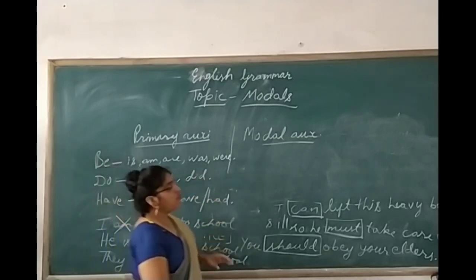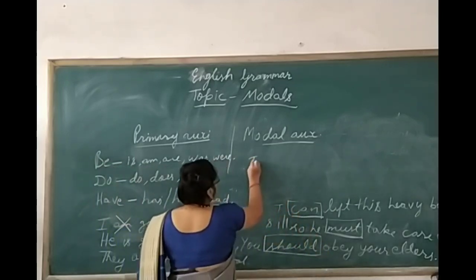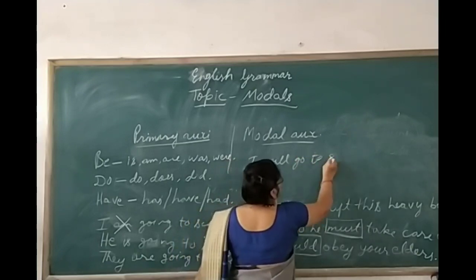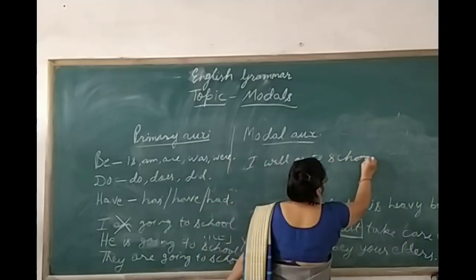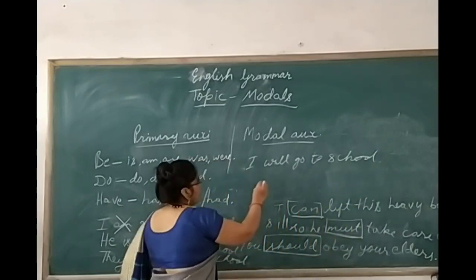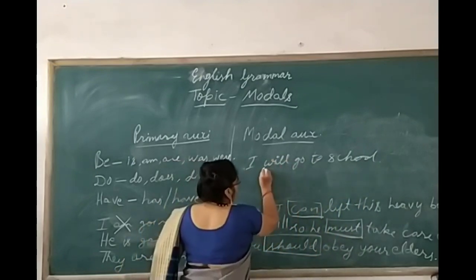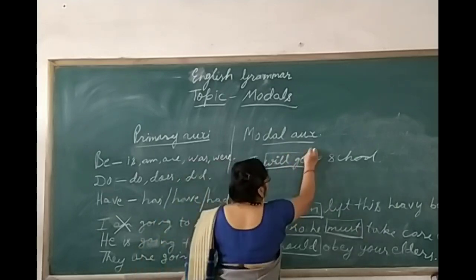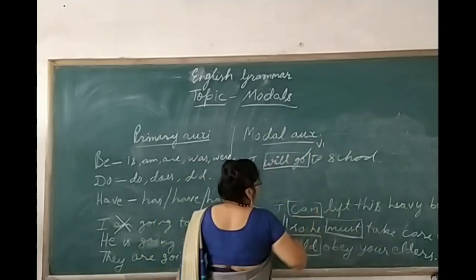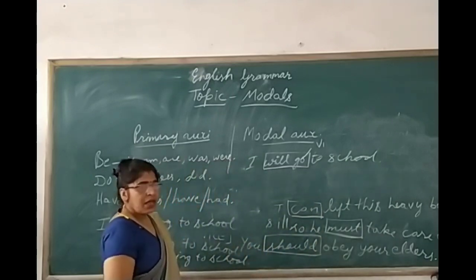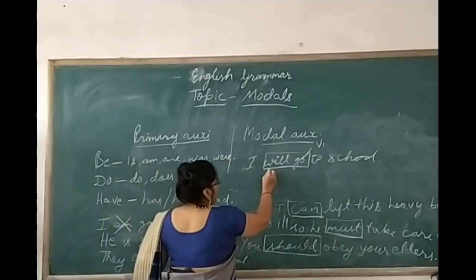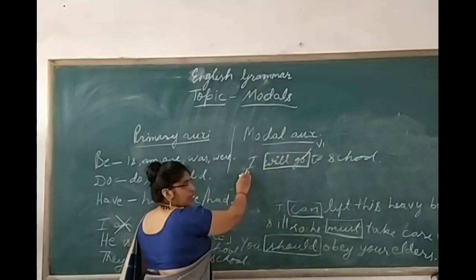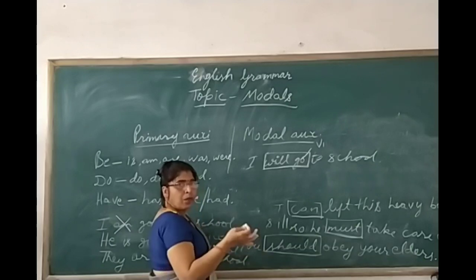But in the case of modal auxiliaries, suppose I will go to school. Clear children? What is happening here? This is the modal, because a modal always takes V1 with it, that means the first form of the verb. Modals don't get affected whether the subject is singular or plural.